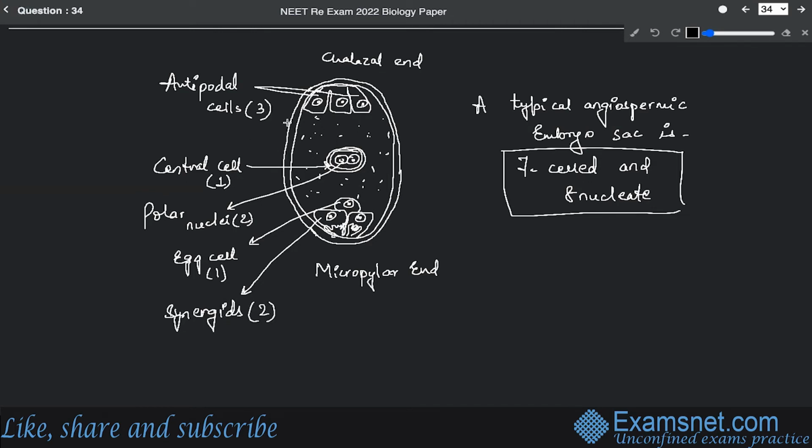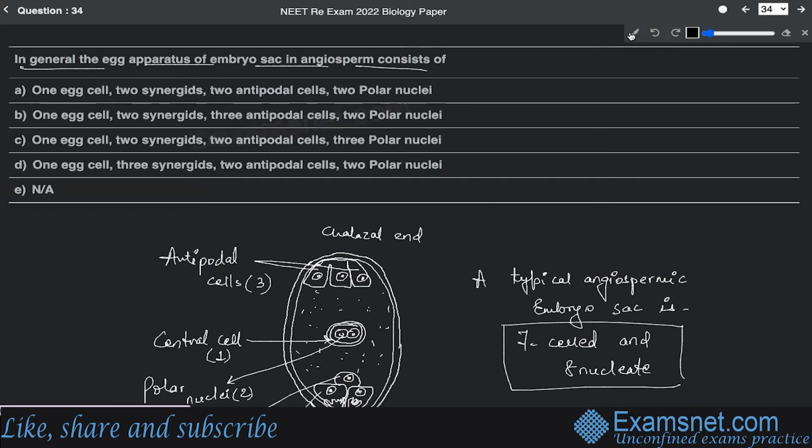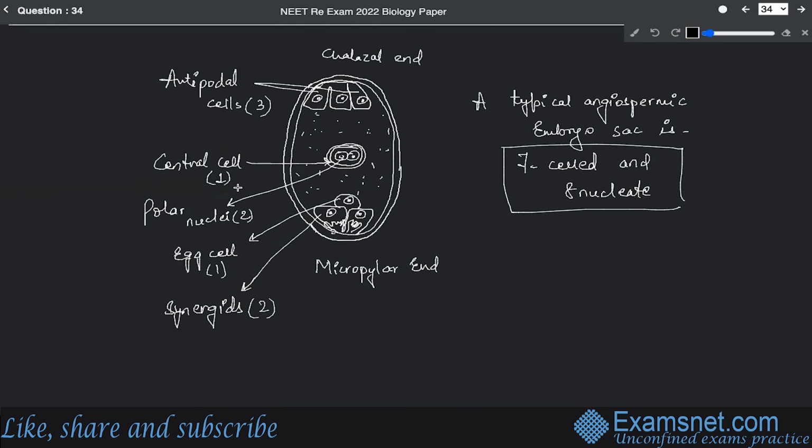So if you just calculate, it is 7-celled and 8 nucleate. So cells are 7, but if you consider the nucleus: 3 antipodal cells, 1 central cell, then 1 egg cell and 2 synergids. So 2, 3, then 4, 5, 6, 7. But if you consider the nucleate state, then 3, 4, 5, 6, 7, 8. All right. So this is basically the nucleate condition that you have to consider in the central cell. So 7 cells and 8 nucleate.